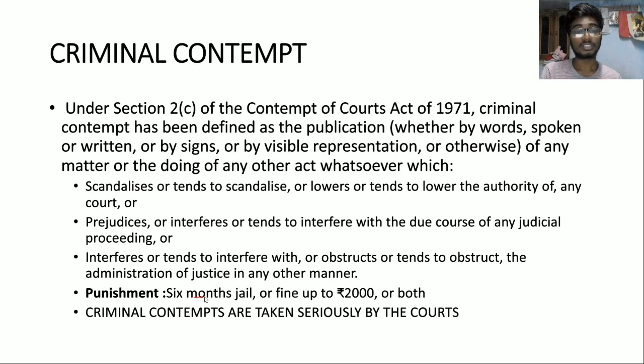The punishment is 6 months jail or fine up to 2000 or both, and these criminal contempts are taken very seriously by the courts. Why? Because court is not a physical building. Court is just a bench or a group of judges. So since these are lowering their status, these will be taken very seriously.